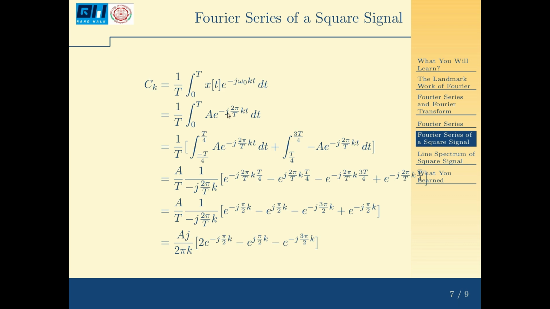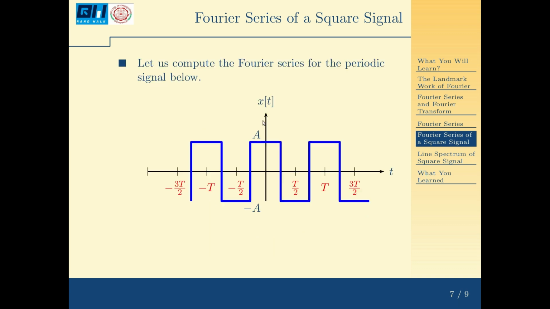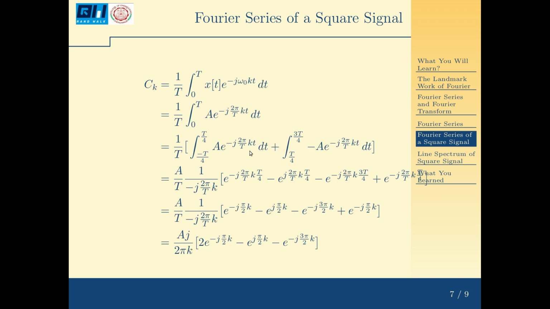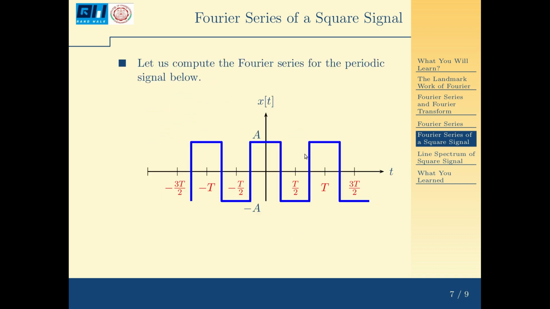Now, let us compute this ck for this. ck is 1 by T over one period x(t) e raised to minus j 2 pi kt by T dt. So, it is 1 by T from 0 to T A e raised to minus j 2 pi kt by T dt. So, where is this period? We have taken it from minus T by 4 to T by 4 and T by 4 to 3T by 4.